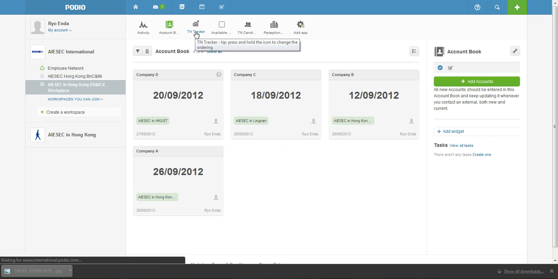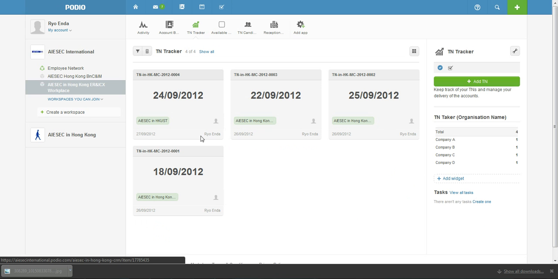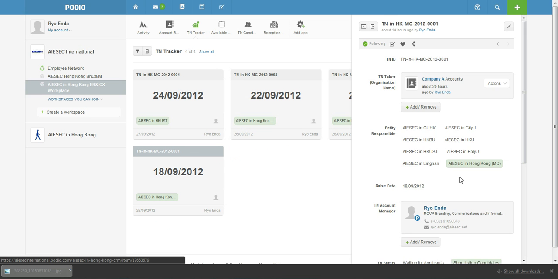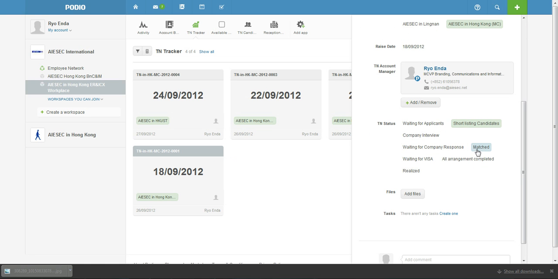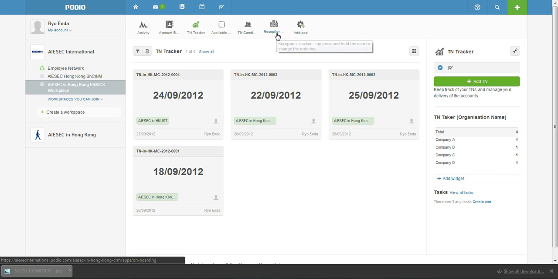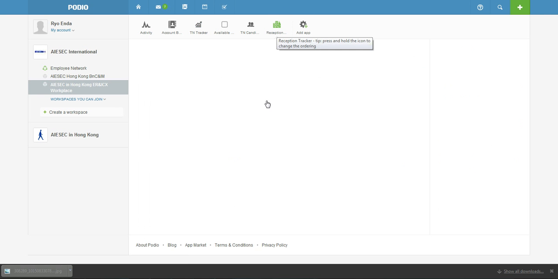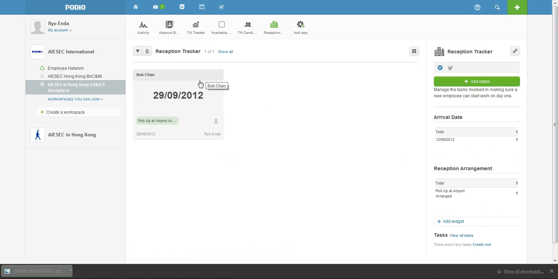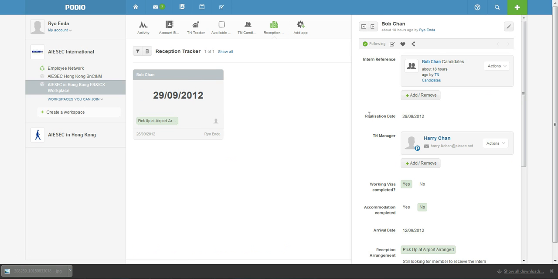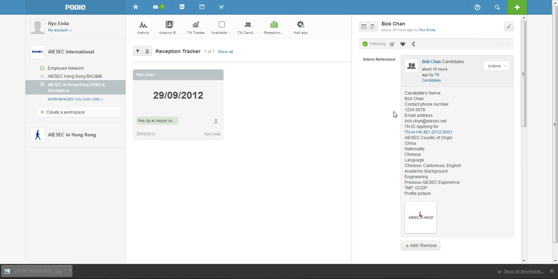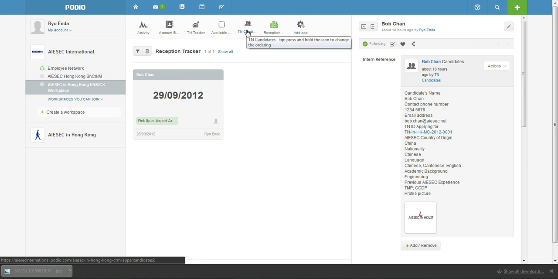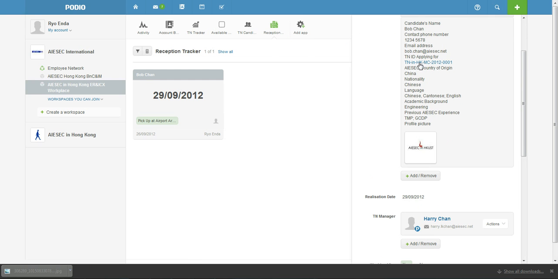And then you can go back to the TN tracker. Now that Bob is matched, he is ready to be realized. So now we can change this to waiting for visa here. So yeah, and then this is where the final application about the reception comes in. So under the reception tracker, now that Bob is matched, we're just waiting for him to come to Hong Kong to start his work. So he's a candidate, and you can always go back to his reference information, because this application is connected with this one. So yeah, again, everything's connected, and the TN as well, you can find the details.